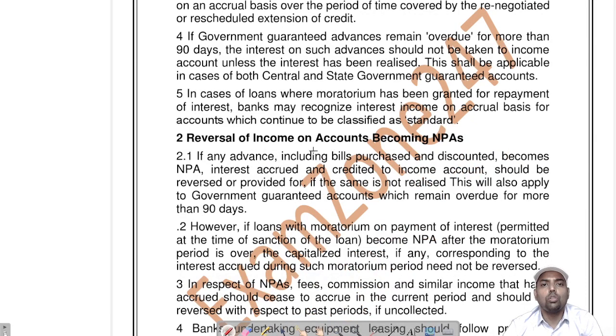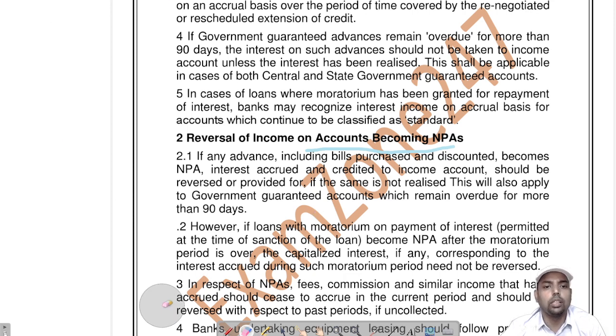Reversal of income accounts on becoming NPA. Suppose you have sanctioned a loan of 100 rupees. But suppose it is not possible to recover.